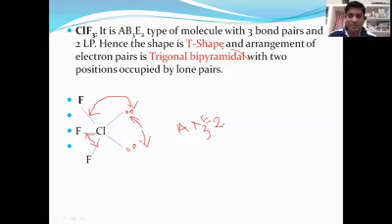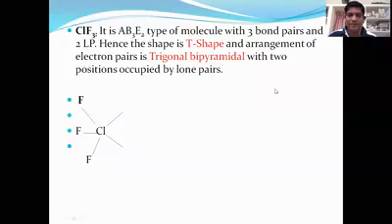The actual shape should be trigonal bipyramidal, AX5, but instead of trigonal bipyramidal, the shape of the molecule is T-shaped.